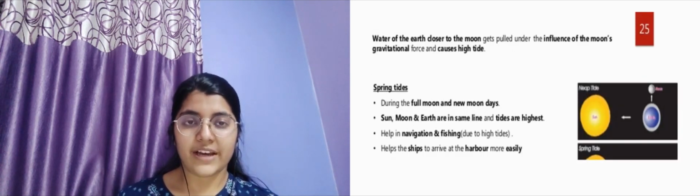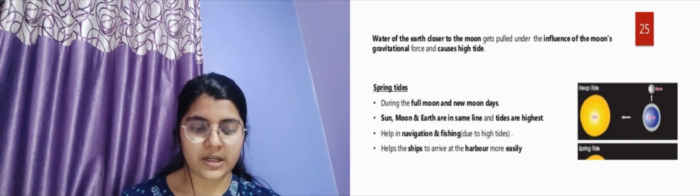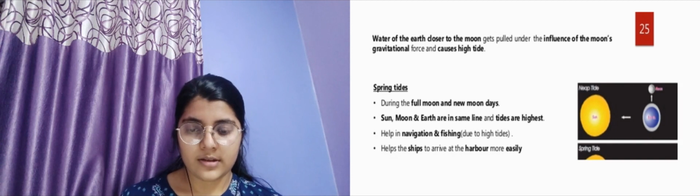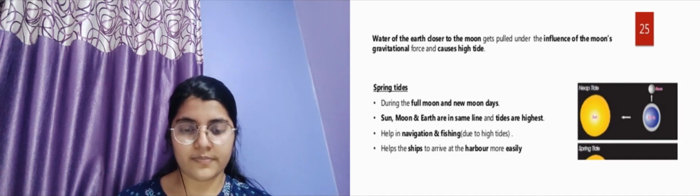Now we have spring tides. What do we mean by spring tides? It occurs during the full moon and the new moon days, and here the sun, moon and earth are in the same line and the tides are highest. In the next slide you can see the picture.